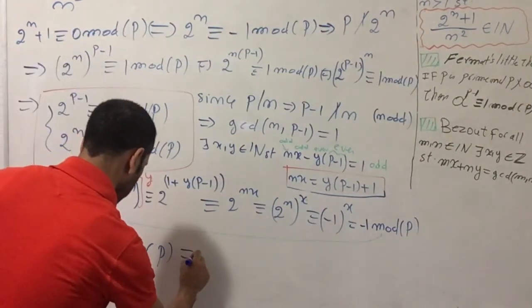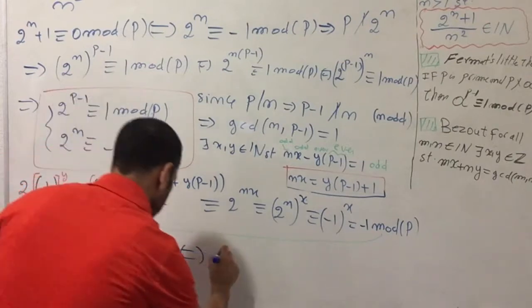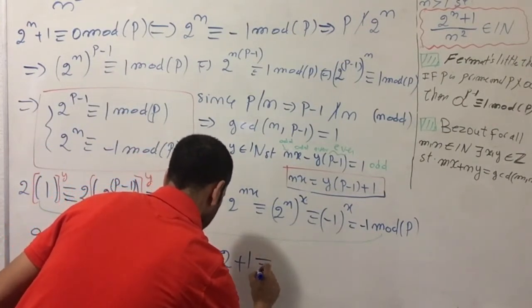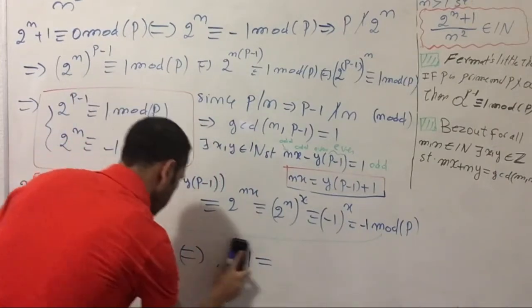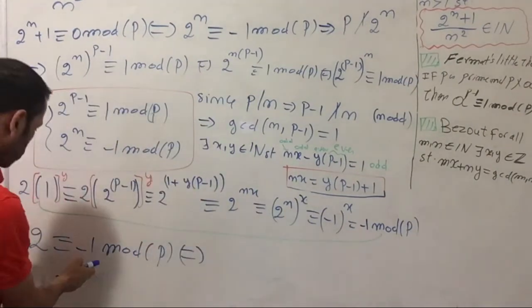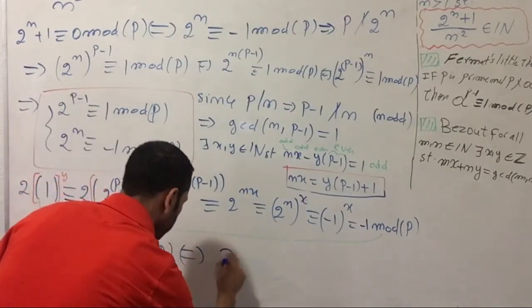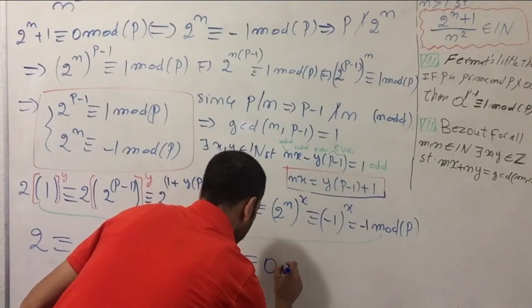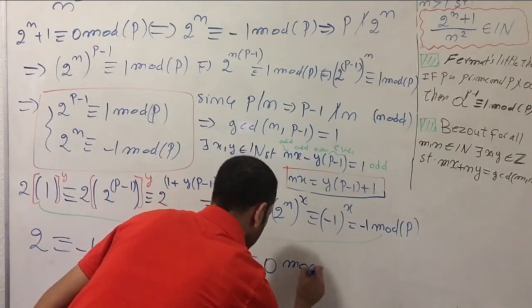This one is equivalent. I'm bringing minus 1 to the other side, so I have 3 congruent to 0 mod p.